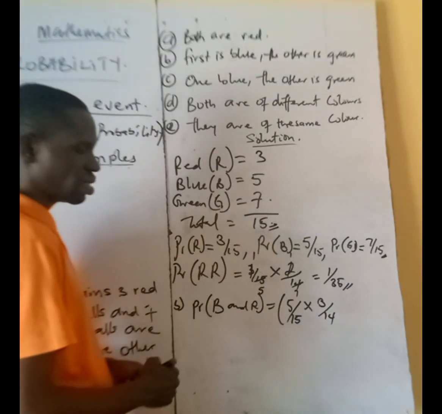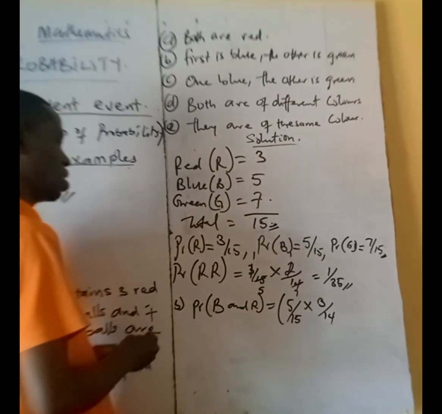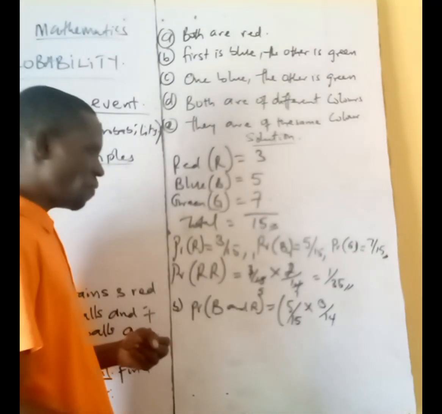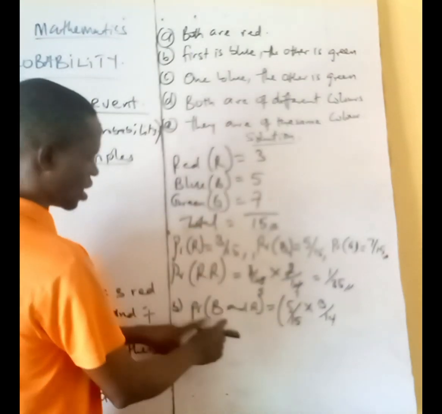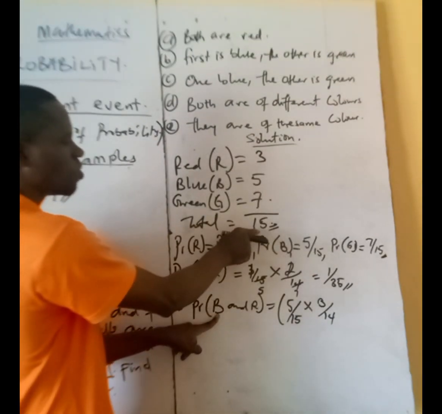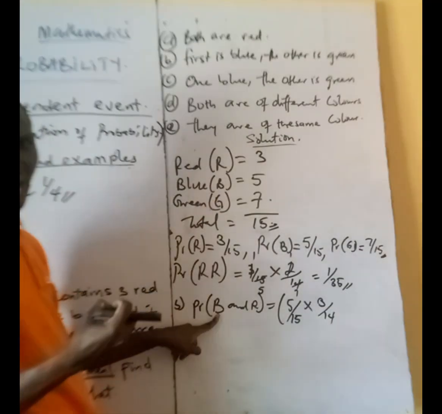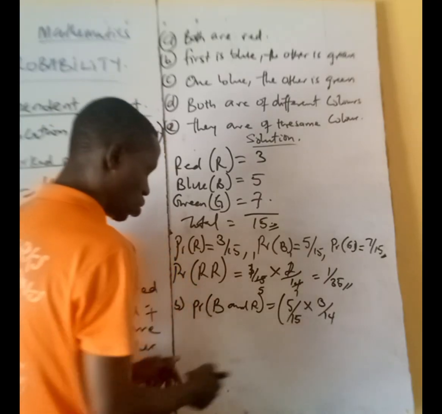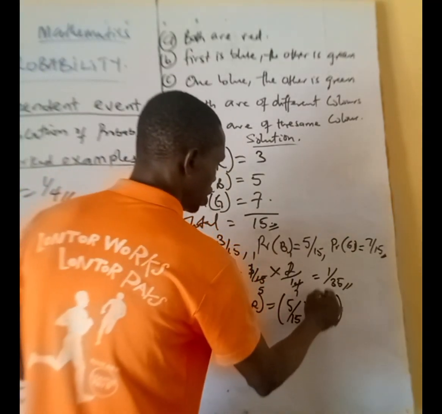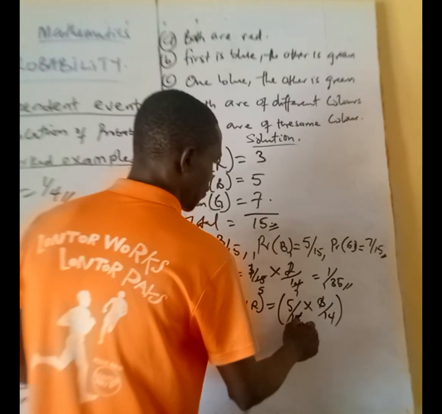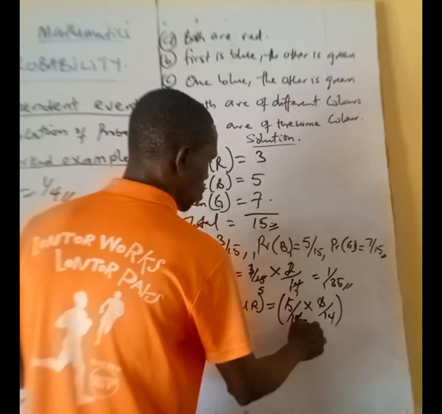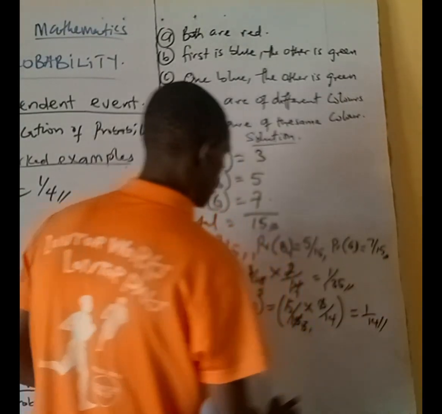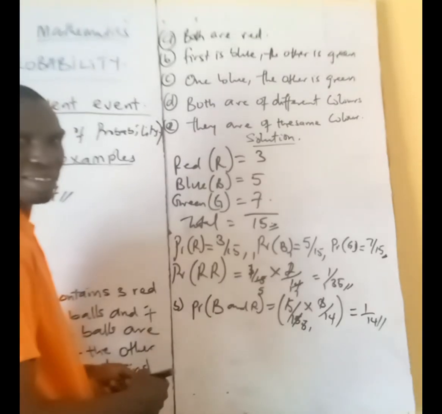Is that clear, everyone? Let me explain again. The first time we picked 1 ball. Are we getting it now? The first time we picked 1 ball, we have taken 1 blue. Don't forget we said the total ball is 15. Now if you have removed 1 out of the total ball, it will remain 14. That's why you have 3 over 14. Okay. 3 here 1, 3 here 5. 5 here 1, 5 here 1. And our answer now is going to be 1 over 14. Please, do we get that?